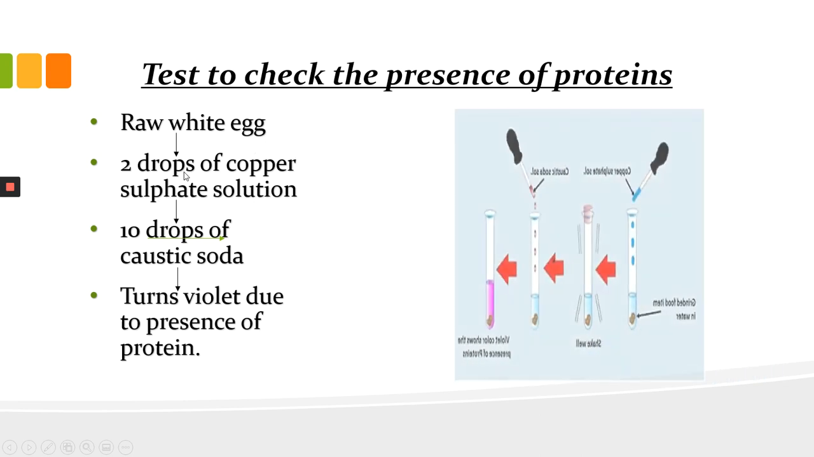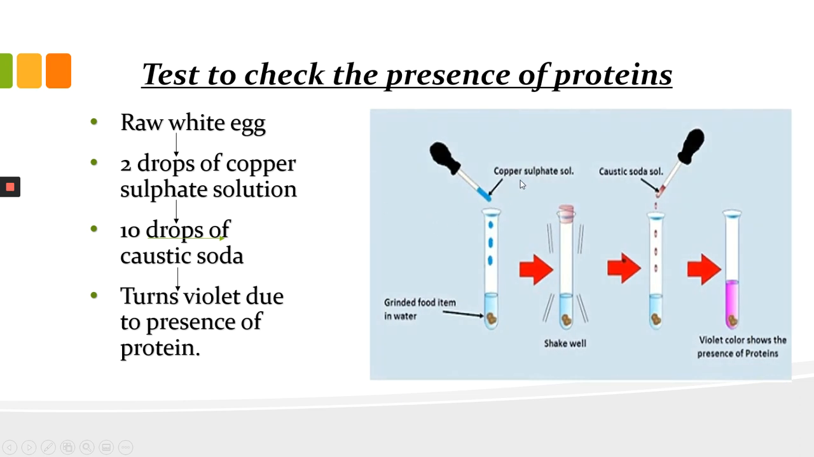You put 2 drops of copper sulfate solution in it. For the raw white egg, I am not putting the complete egg in it. You take the grinded food item, put some water, and add the sulfate solution in it. Shake it well and then add 10 drops of caustic soda. If the color turns into violet, a purplish color like here, then it shows that protein is present in it.